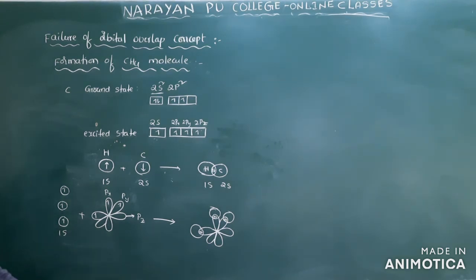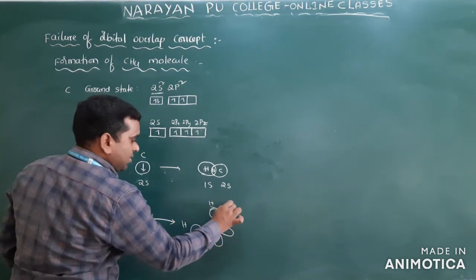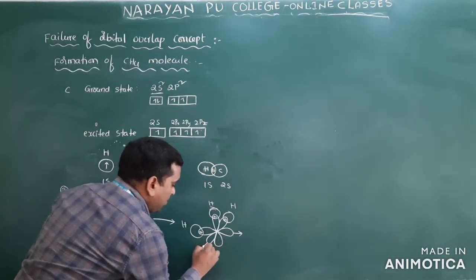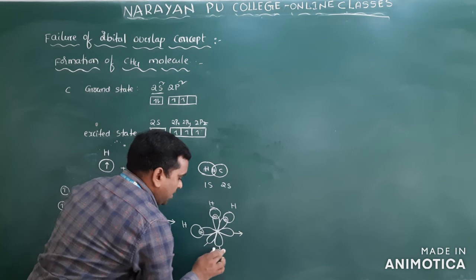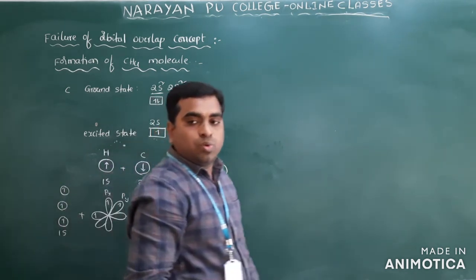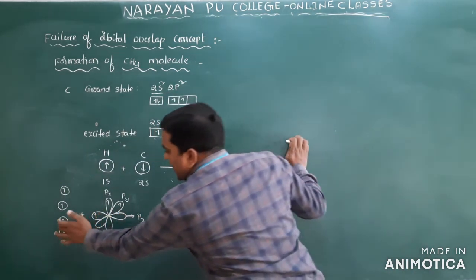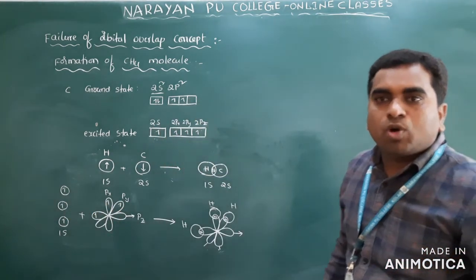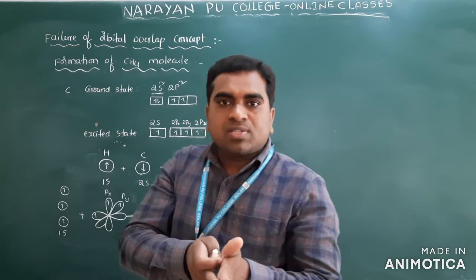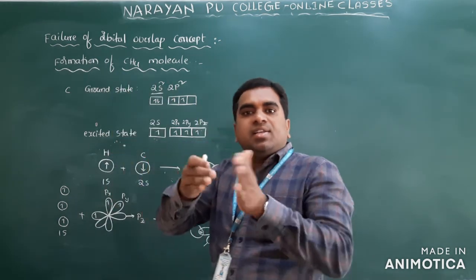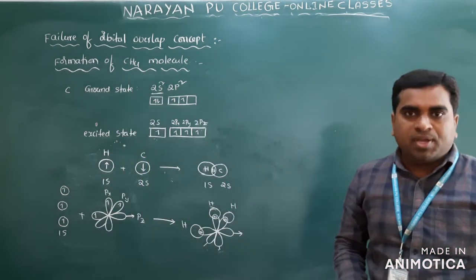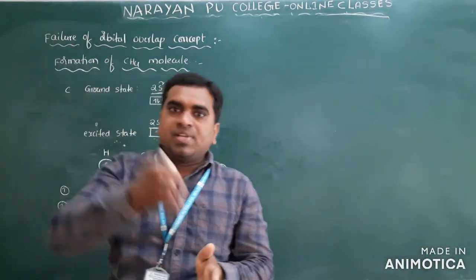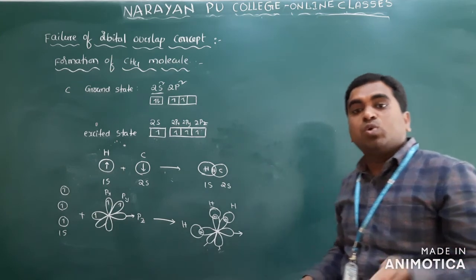Clear? So these are all hydrogens. Then how many bonds will form here? You will get 3 bonds. But these 3 hydrogens are overlapping with the p orbitals, and the 3 p orbitals are at 90 degrees to each other. Means px and py orbitals are perpendicular to each other, and pz and py orbitals are also perpendicular to each other.